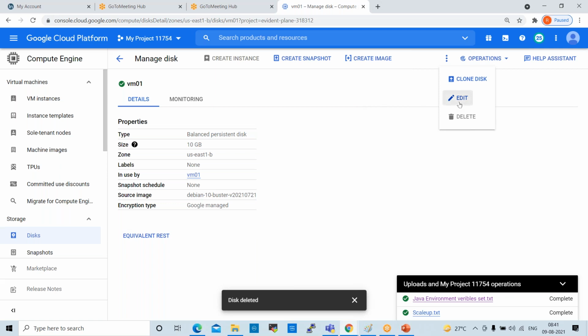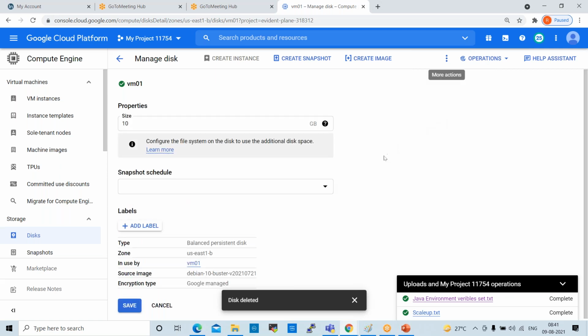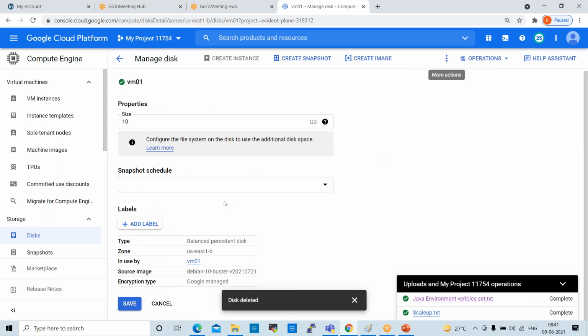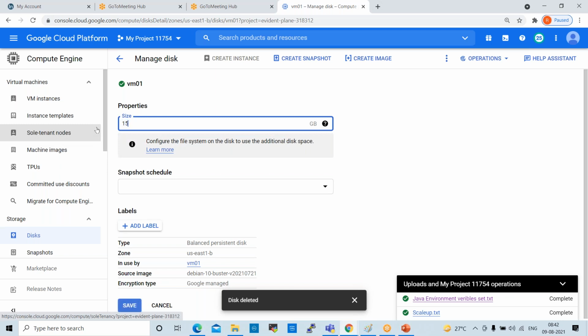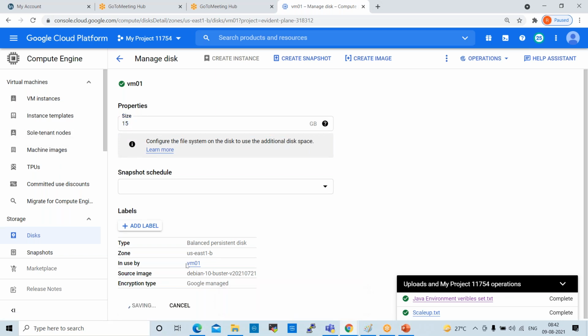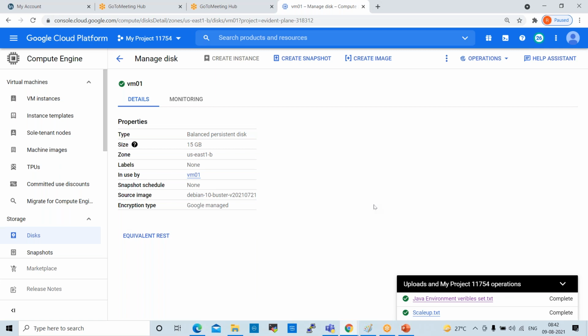So now if you want to edit the disk, you can edit. See here, size is 10 GB, right? If you want to modify it to 15 GB, you can modify it to 15 GB. Now it is 15 GB. Okay. So like this, you can perform activities.